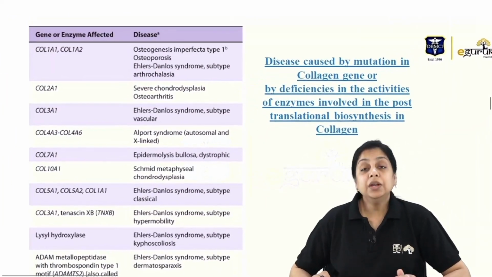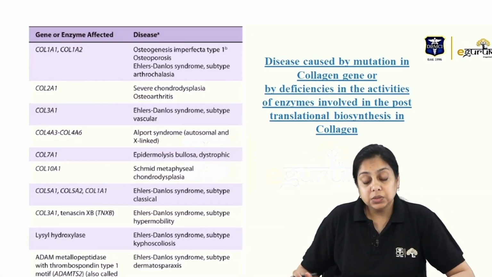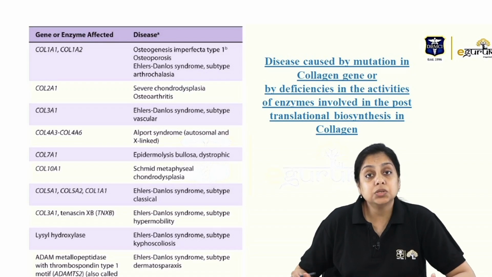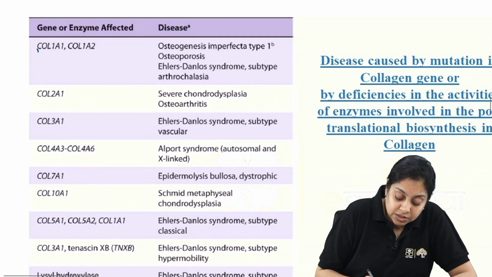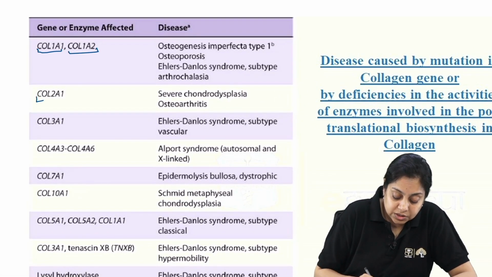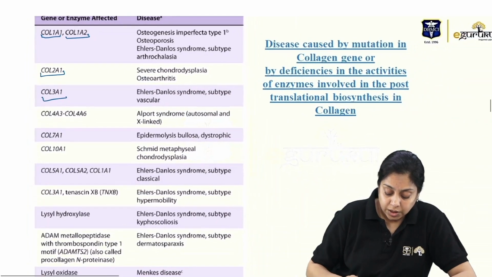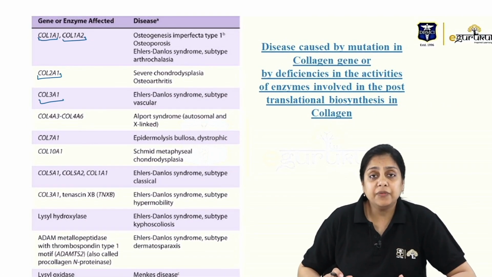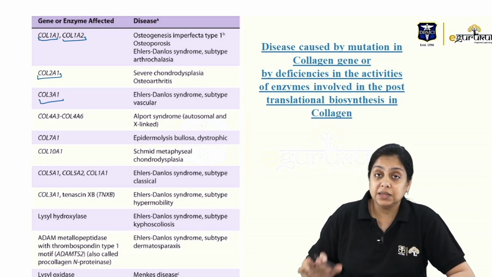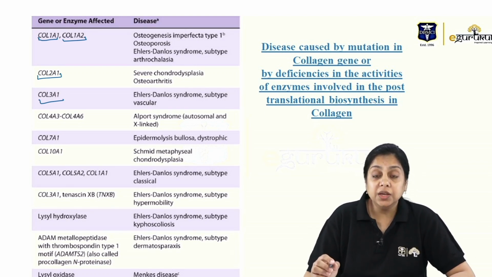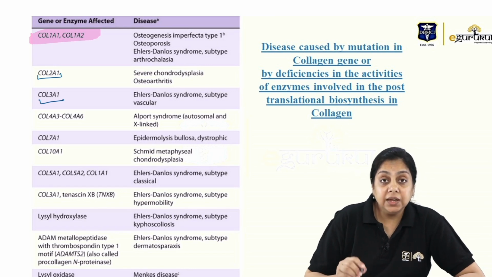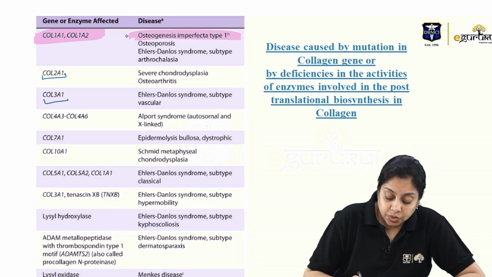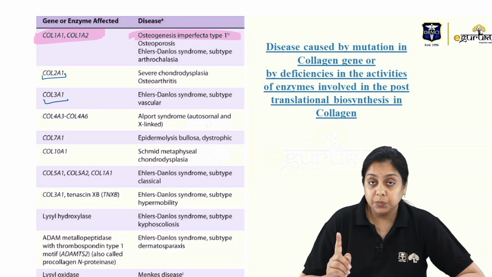Now, taking collagen synthesis further, collagen is of various subtypes, right? I'm going to zoom in. Collagen 1A1, collagen 1A2, collagen 2A1, 3A1, and so on. There are so many, but we have to do selective and smart study at this point in time. What we should know, first of all, is COL1A1 and COL1A2, right? A defect in either of these two genes will lead to osteogenesis imperfecta type 1, right?